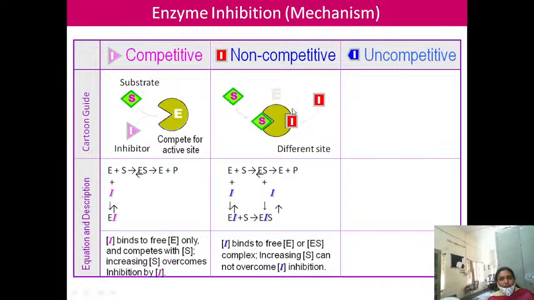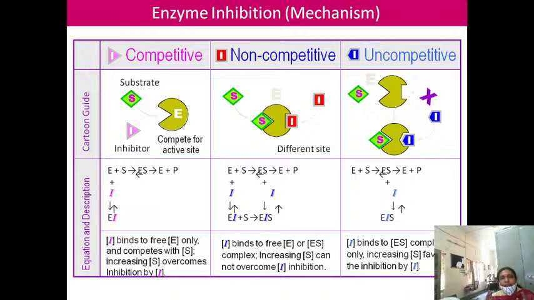And in non-competitive inhibition, what will happen? The substrate binds to the active site, but the inhibitor has another site on the enzyme to form the enzyme-inhibitor complex. Thereby there is no competition between the substrate and inhibitor here, but the catalysis is prevented. But in uncompetitive inhibition, the inhibitor has no structural resemblance. It binds to the enzyme-substrate complex, forming the enzyme-substrate-inhibitor complex, and thereby prevents the catalysis. This one is an important essay question for you.